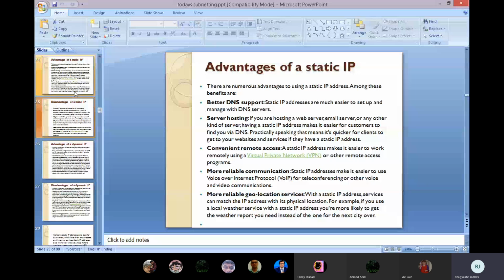Now our today's topic is what is subnetting and subnet mask. Subnetting is to divide a larger network into smaller subnetworks, that is, subnets.